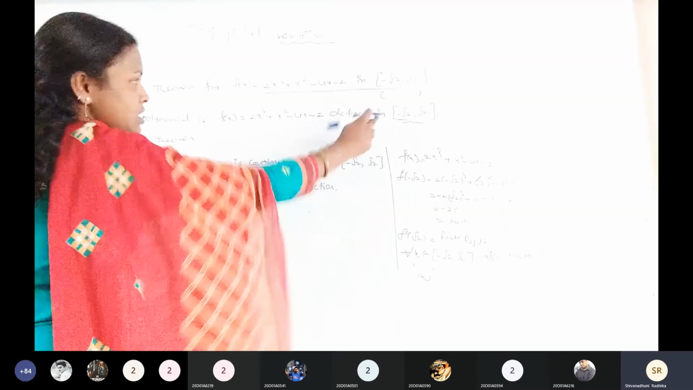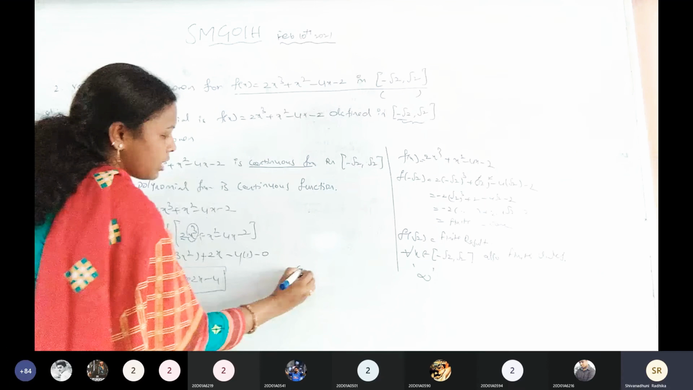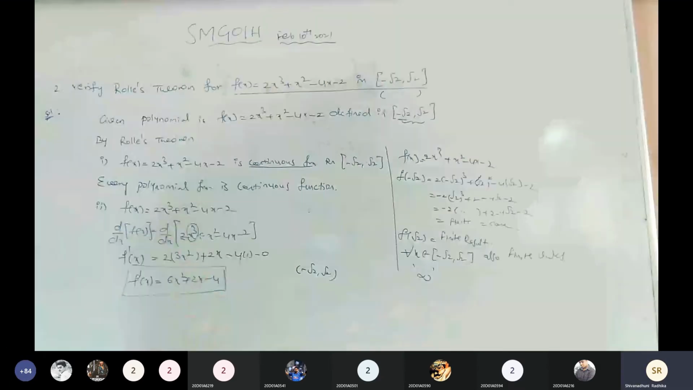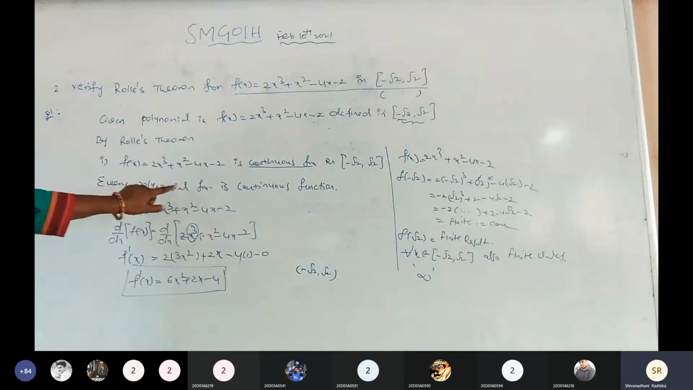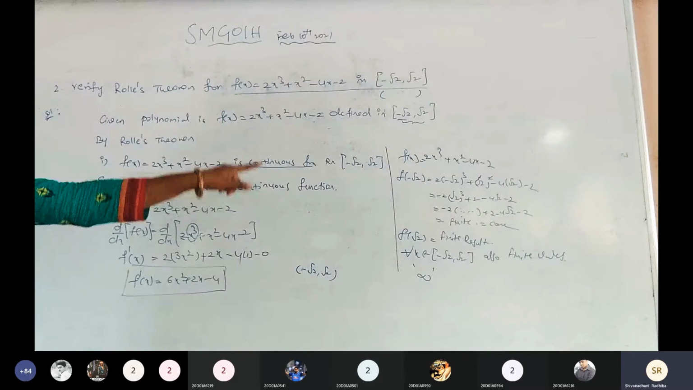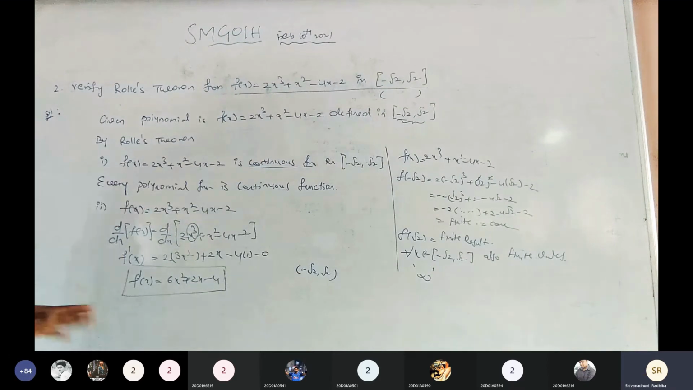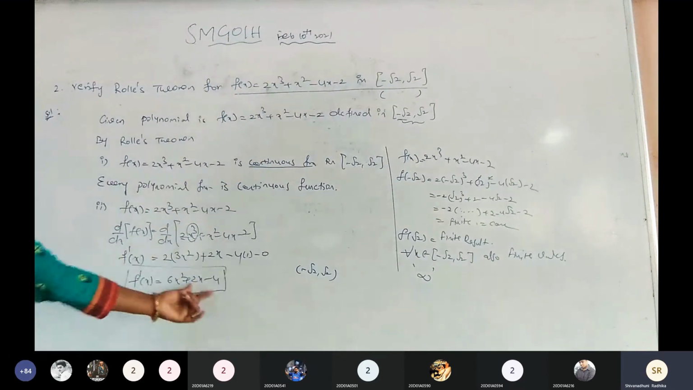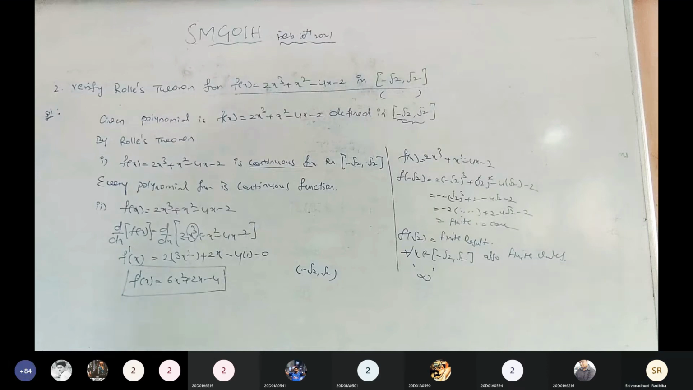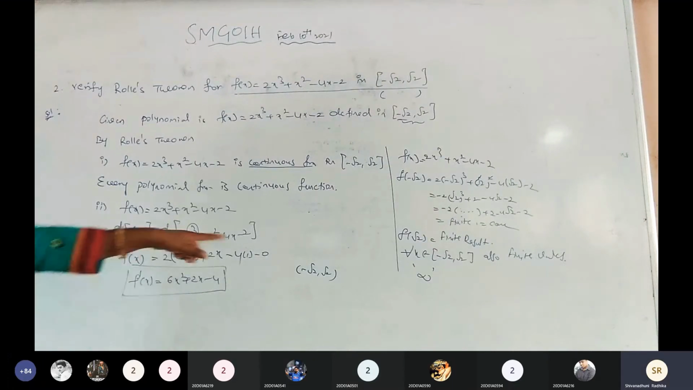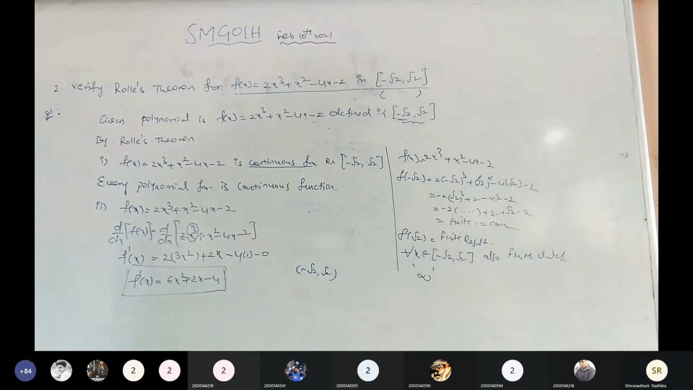f dash of x equals, again we need to check. What is the given open interval here? Minus root 2 comma root 2. And listen, every polynomial function is a continuous function without a denominator. Here f dash of x, do we have any denominator? No, ma'am. No denominator. Then what happens to f dash of x? Continuous.